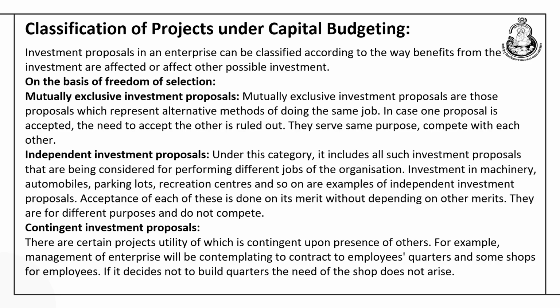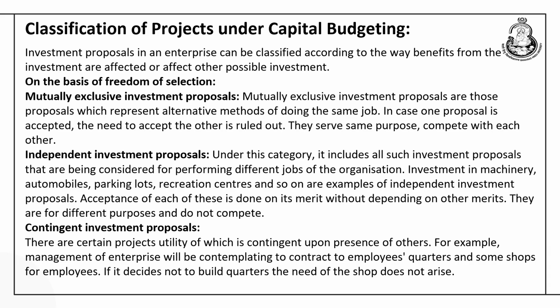The second category indicates that independent investment proposals can be there, which includes all such investment proposals which is being considered for performing different jobs of the organization, like investment in machinery, automobile, parking lots, recreation centers and so on. And these are all the independent projects where acceptance of each of these is done on its merit without depending on the merit of the other project. That means they are all independent and they are not competing with one another.